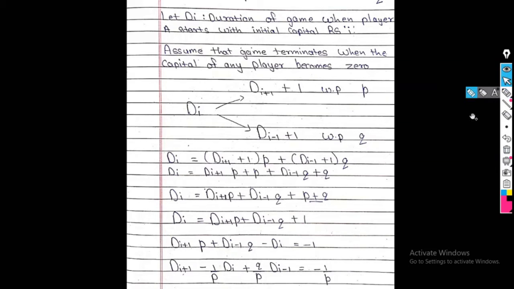Now, why do I write this equation? I want to find the general solution. So, how to find this solution? See, I write this equation in terms of D_I. So, how to write? Convert this D_(I-1) to D_I. So, obviously, this D_I is D_(I+1) and this D_(I+1) is D_(I+2). So, this is my equation.